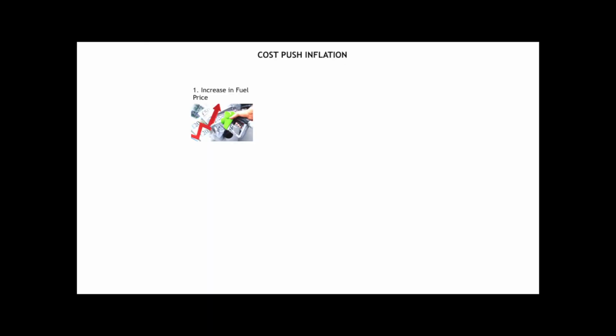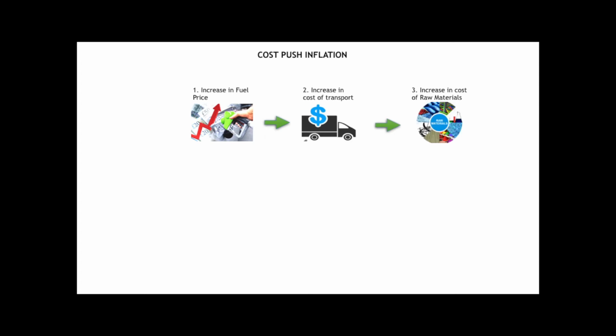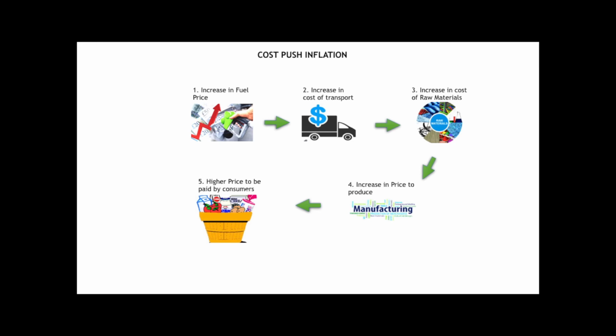Cost push inflation is the second type. When cost of labor, land, capital rise. Example, increase in fuel prices leads to an increase in the cost to produce products and hence leads to an increase in price of the product.